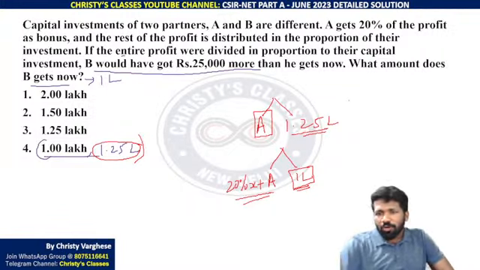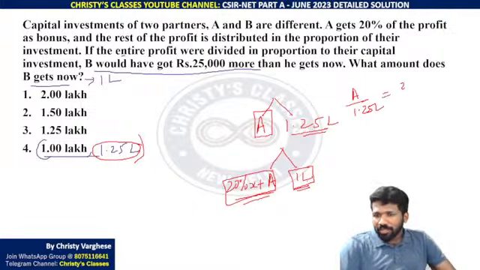So the ratio of investment of A and B will be A by 1.25 lakh. Here it will be 20% of A divided by 1 lakh. Here ratio equal hona chahiye na. Let us see whether that is going to be equal or not.